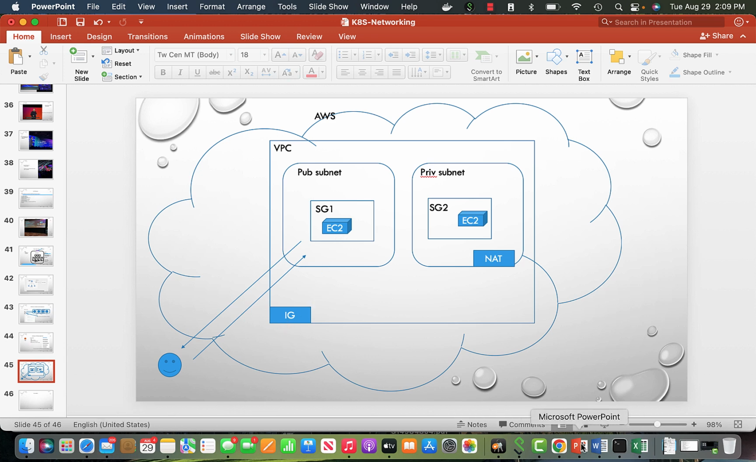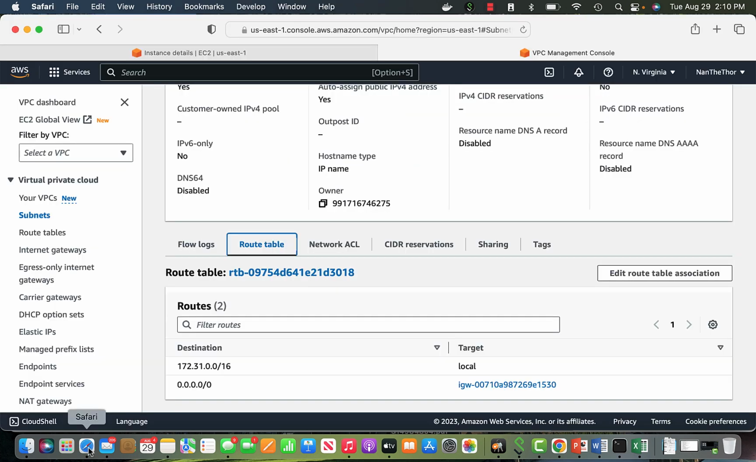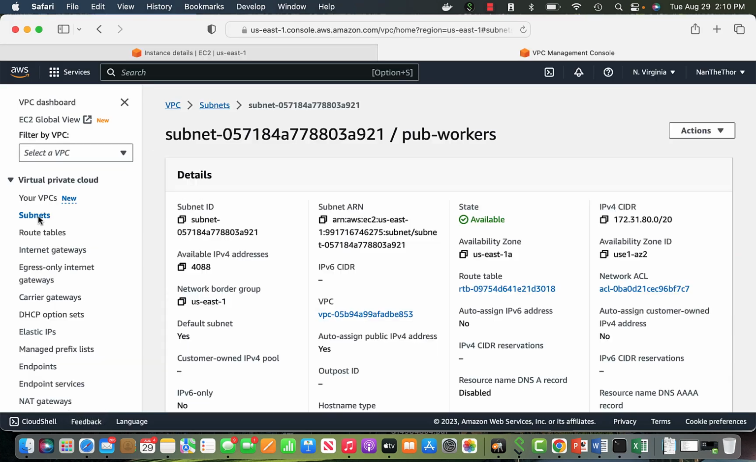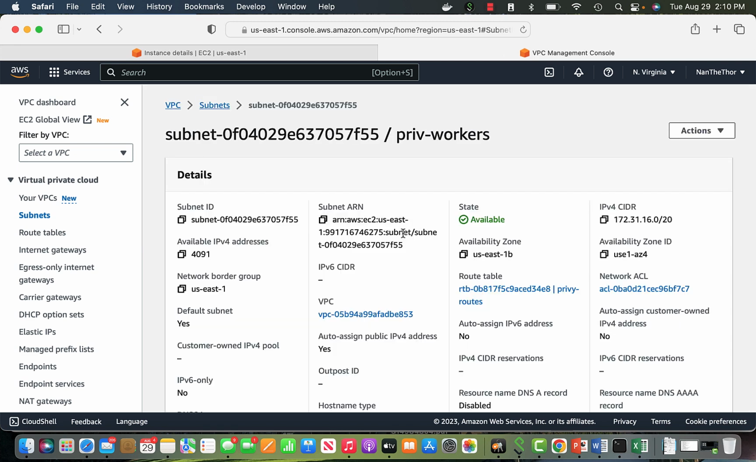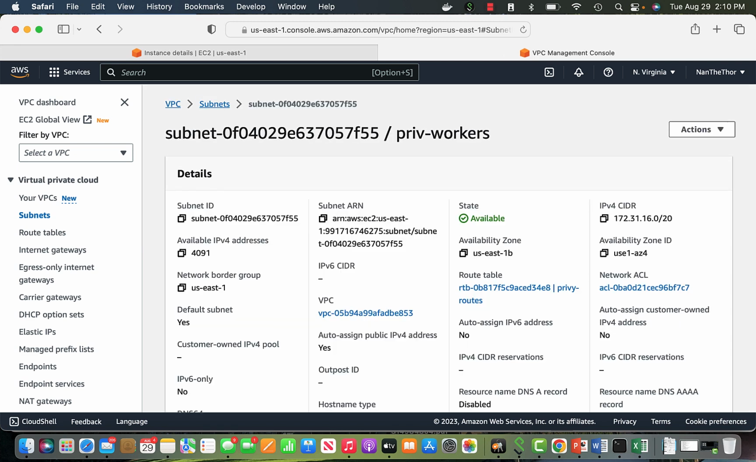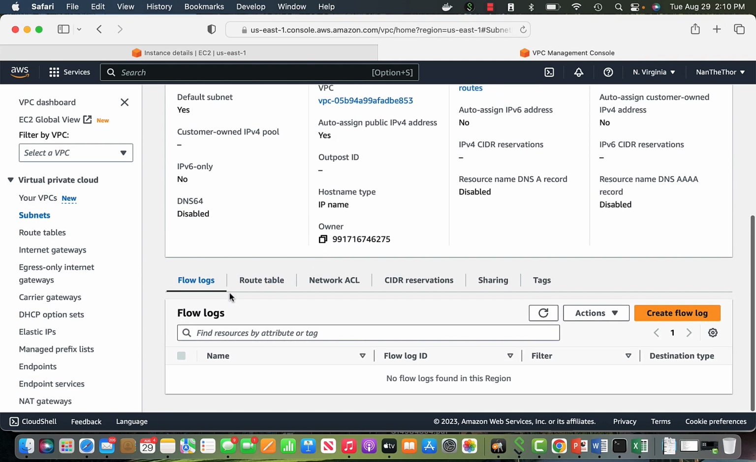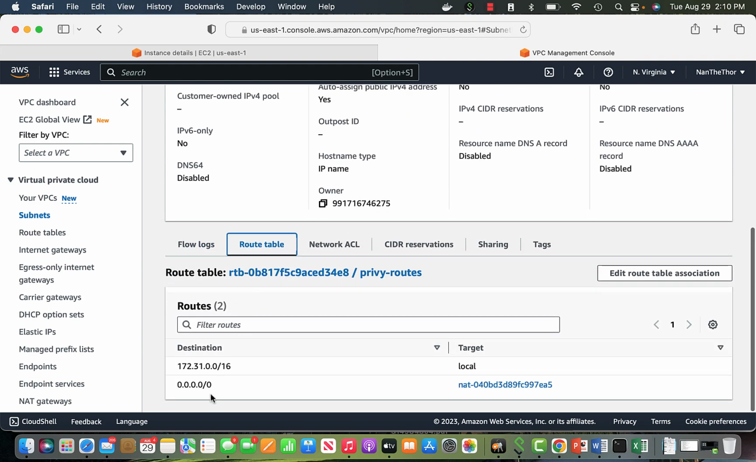And now let's look at a private subnet. So this is a private workers subnet. The difference you will see, how you differentiate, is that anything going outside has to go through a NAT gateway.